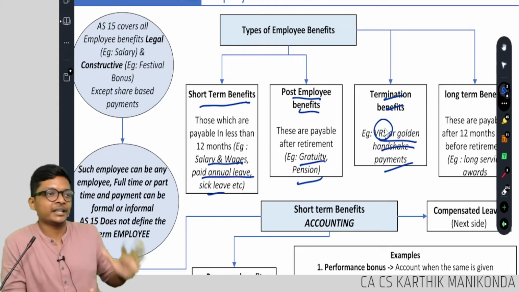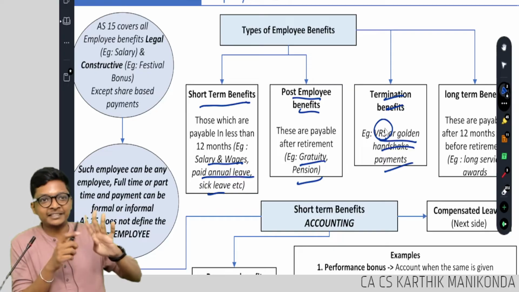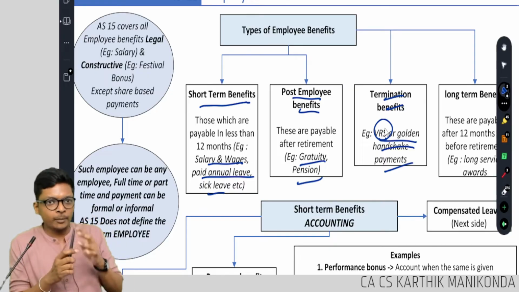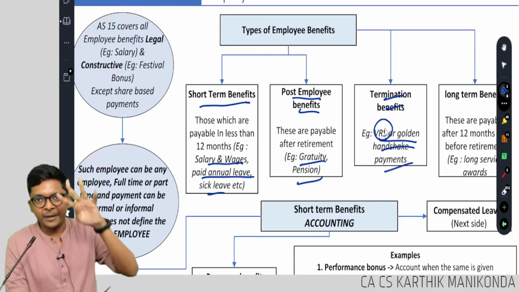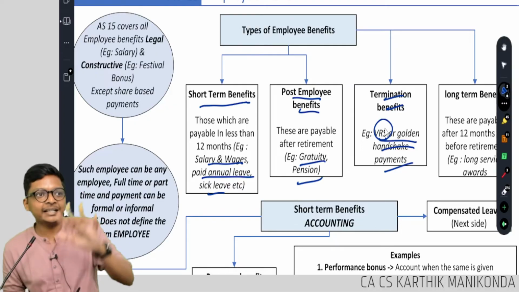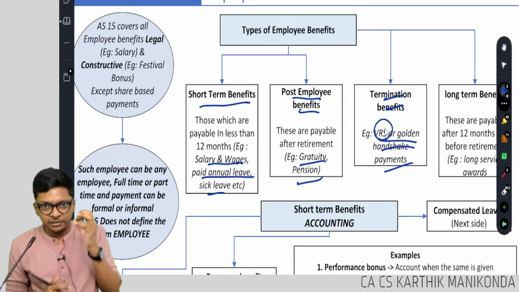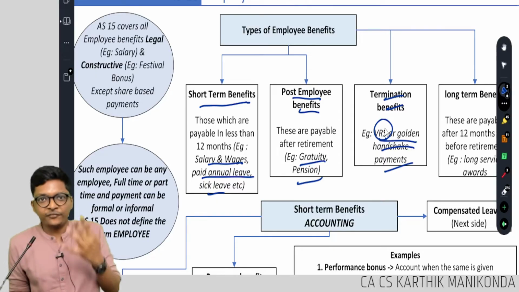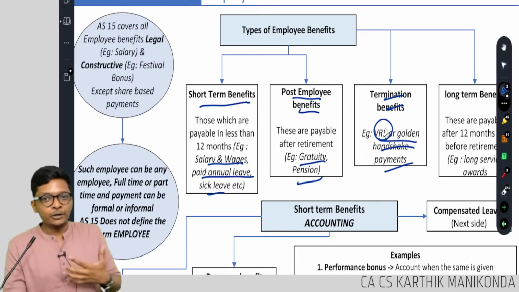It's used in corporate practice, not in the standard. The standard uses only 4 terms: short-term benefits, post-employment, termination, other long-term. Apart from these 4, nothing else is used in the standard. Are you all following, guys? It is very important to know the classification, because in the study material's first 4 illustrations, they'll ask you to classify which is what. That itself can come as an MCQ. Are you getting it, guys?